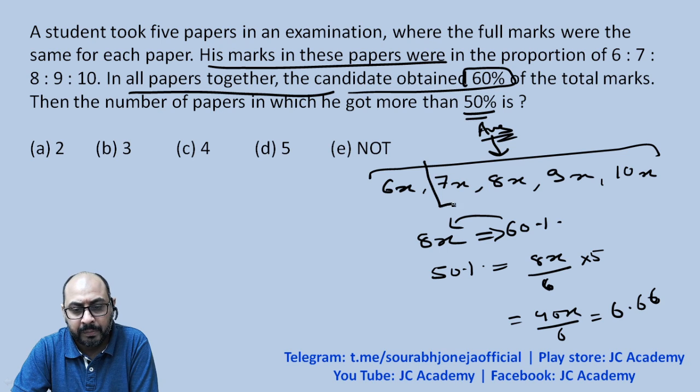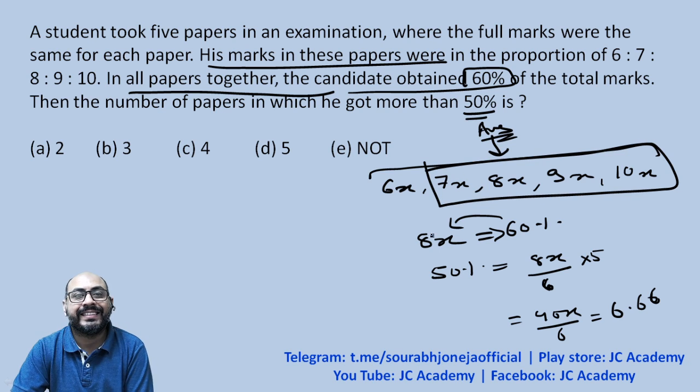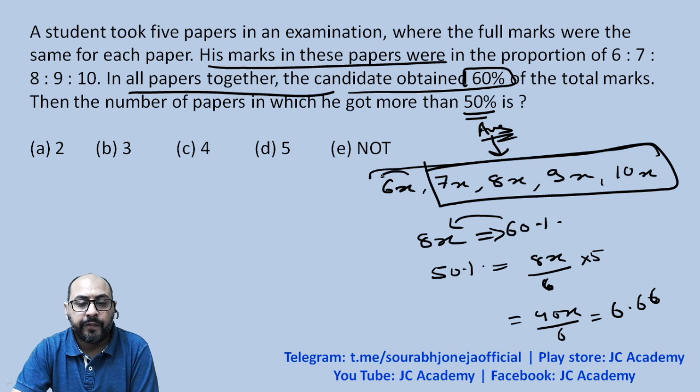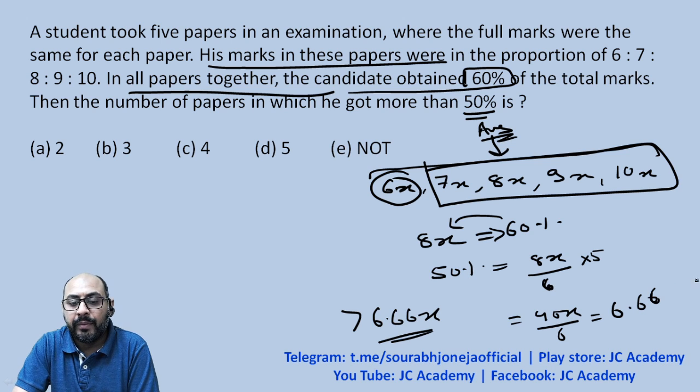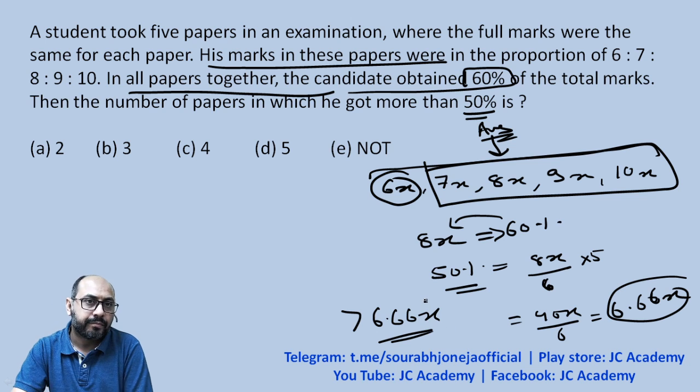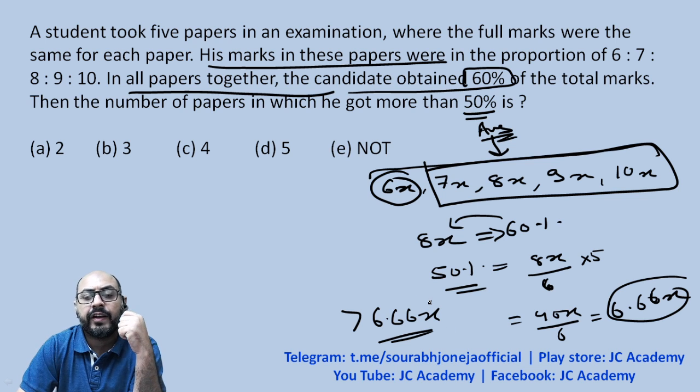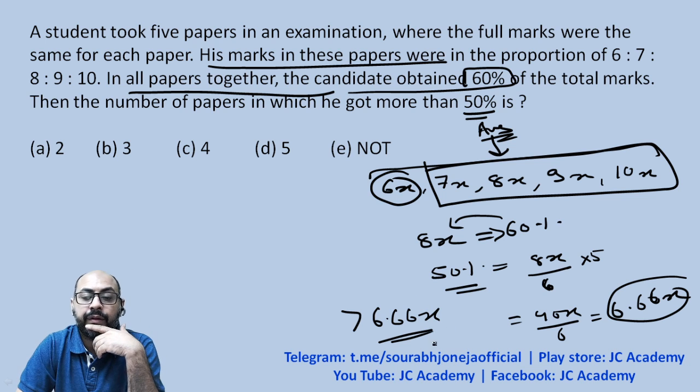So how many papers is he getting more than 6.66x? Only 4 papers, not 5, because in the fifth paper he is scoring 6x, which corresponds to 40%. So in 4 of 5 papers he's scoring more than 50%.